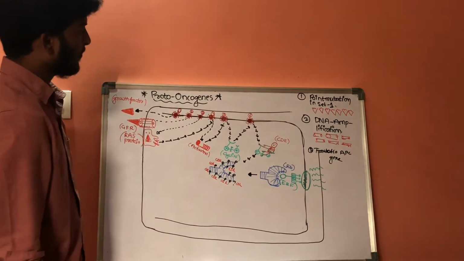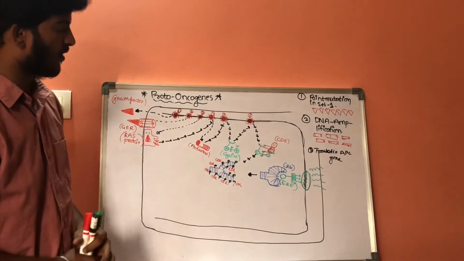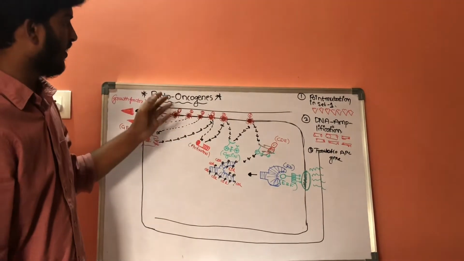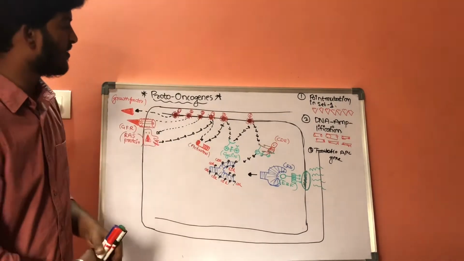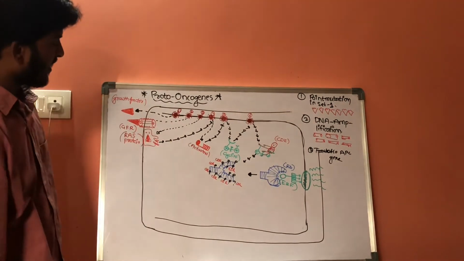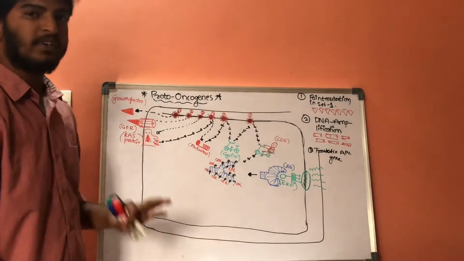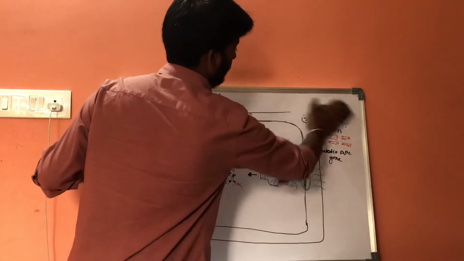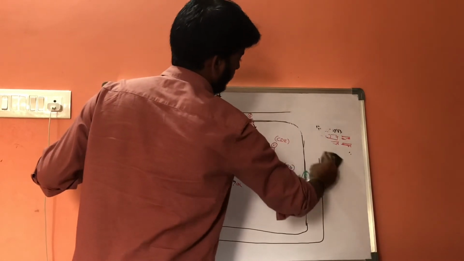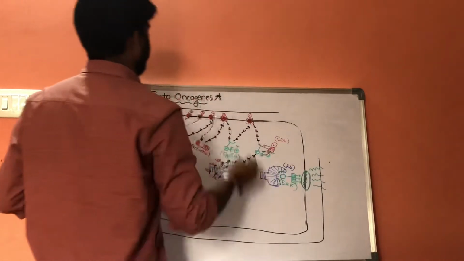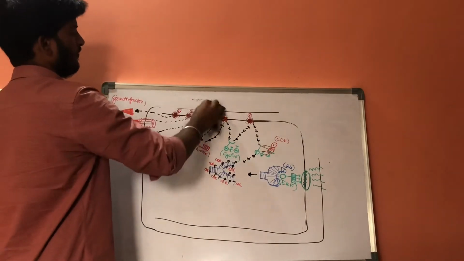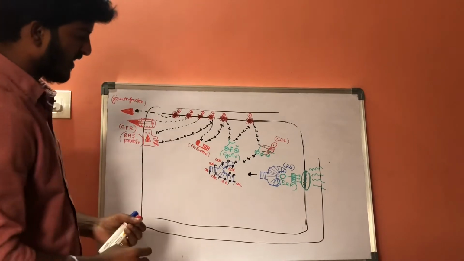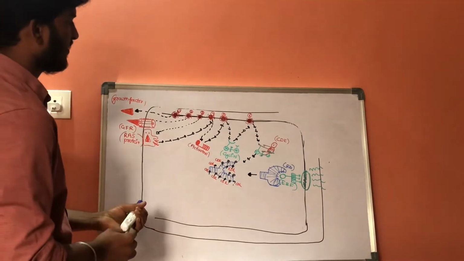So these are the proto-oncogenes, their normal function, and how they convert into abnormal oncogenes. Now let us discuss the tumor suppressor genes.